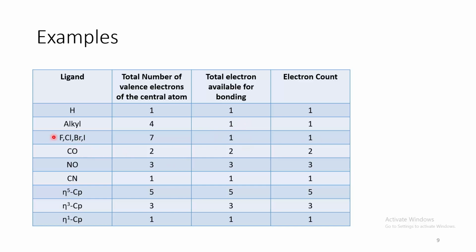Carbonyl. You will see later that carbon monoxide contains a pair of electrons in its non-bonding orbital. So it becomes a 2 electron donor. Nitrosyl. Nitric oxide has 1 extra electron compared to carbon monoxide. So it's a 3 electron donor. Cyanide. The neutral cyanide has 1 less electron compared to carbon monoxide. So it's a 1 electron donor.